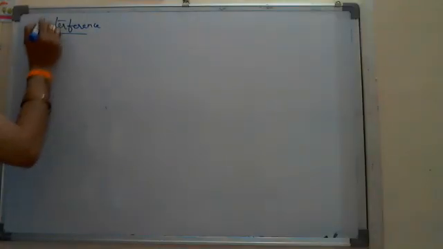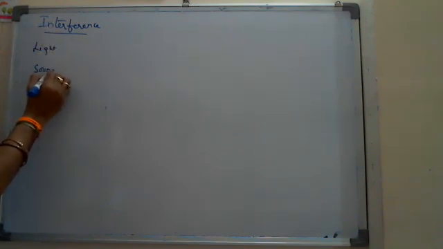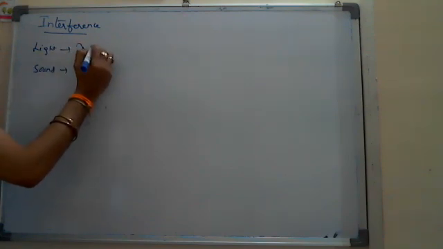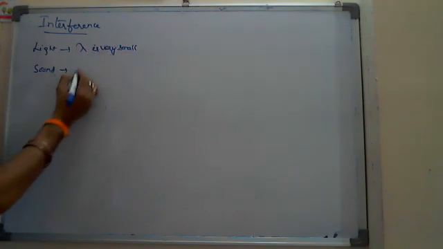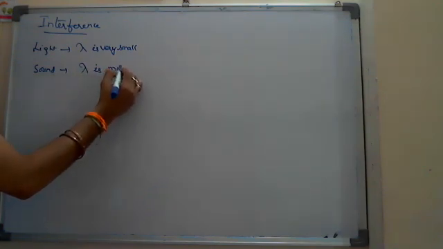To observe the interference, the main disadvantage comes when you compare light and sound. In both cases, the difference is that in light the wavelength is very small. In sound, lambda is more, the wavelength is more.